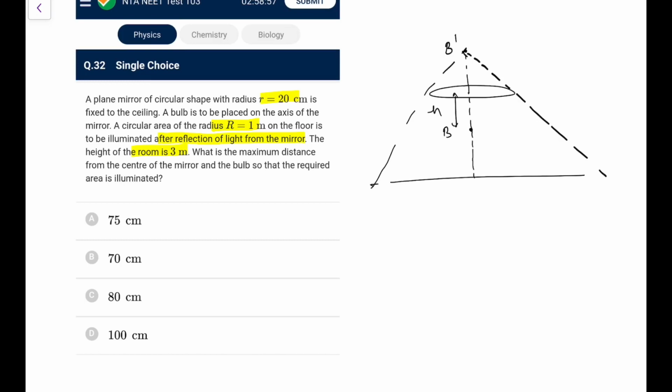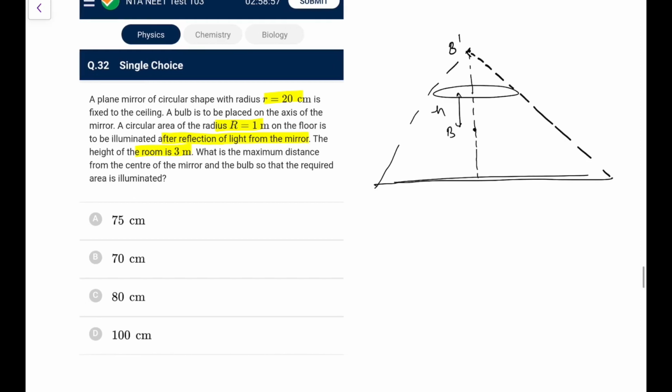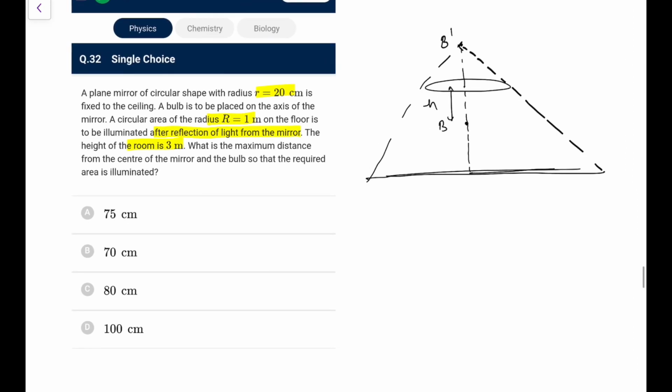And what area you require now is what would be the maximum distance, circular area of radius 1 meter. So you know this distance is 1 meter, this distance you know is 20 centimeter or 1/5 meters. So now it becomes easy for you. This is h, this is h, and what is this? This distance would be 3 minus h.